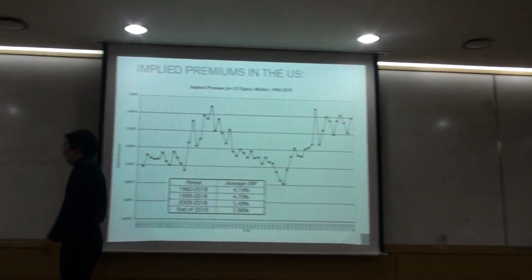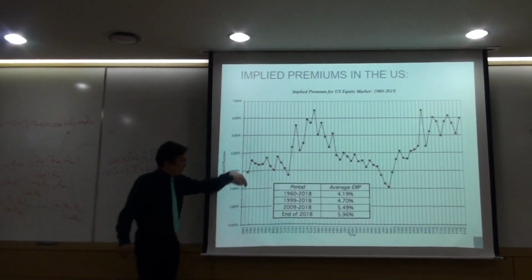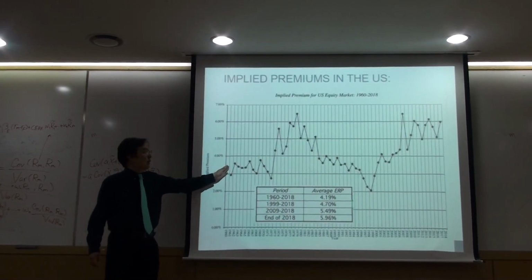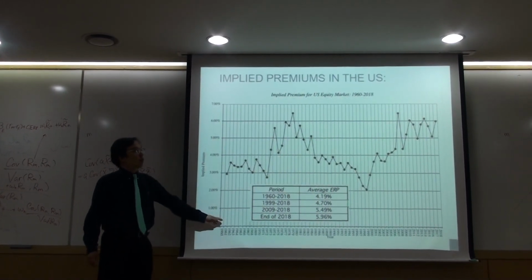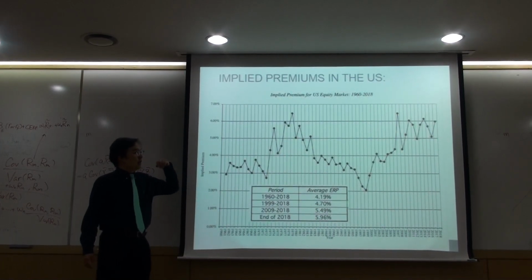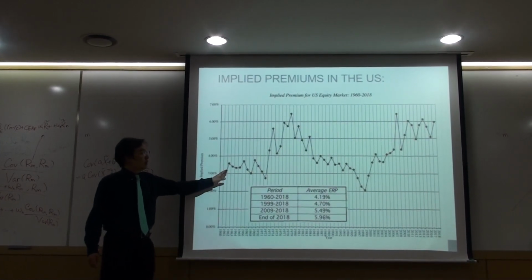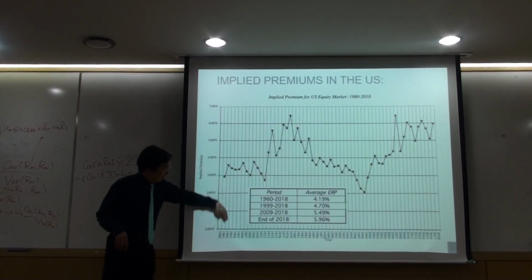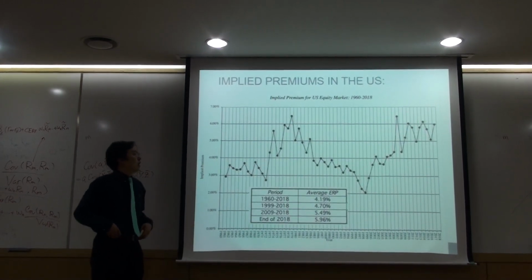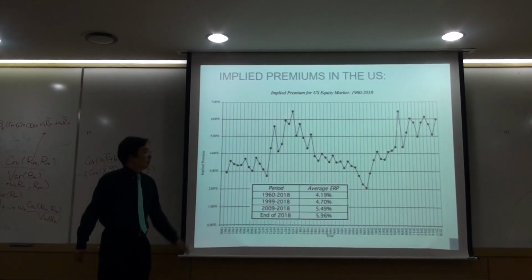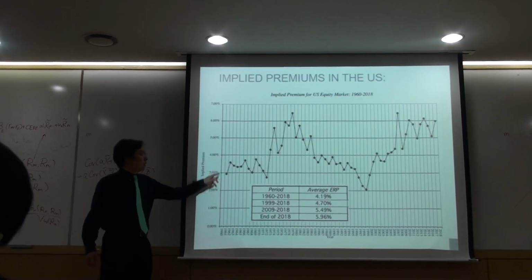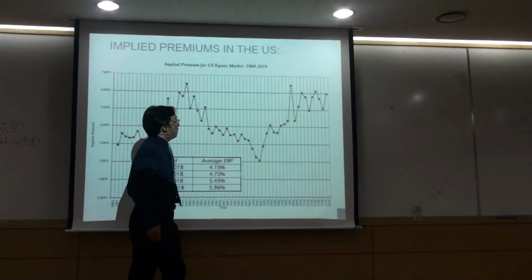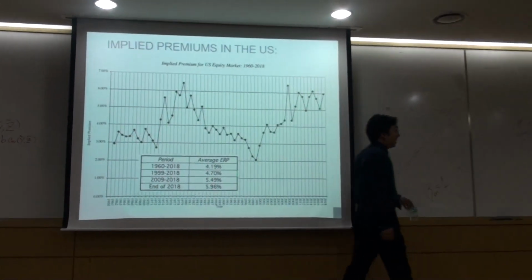Some researcher did this work. Every year, they got the information of the average PE ratio in the market, average payout ratio in the market, and then index level, and its dividend growth rate. With that information, at every time point, they solve for RM minus RF, the implied equity premium, updated with this updated information, and plotted it as a time series up until 2018.